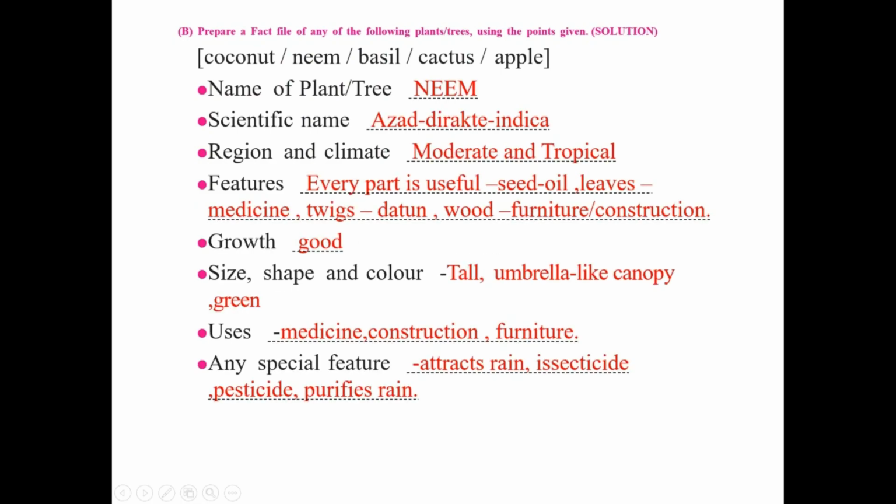Name of the plant or tree, neem. Scientific name, Azadirachta indica. Region and climate, moderate and tropical. Features, every part is useful. Seed for oil, leaves for medicine, twigs are used as datun, wood for furniture and construction. Growth, it's quite good. Size, shape and color of the tree, it is tall, umbrella-like canopy, green. Uses, it is used as medicine, it is used in construction, furniture making. Finally, any special feature, it attracts rain, it is used as an insecticide, pesticide, and it even purifies the air and rain.